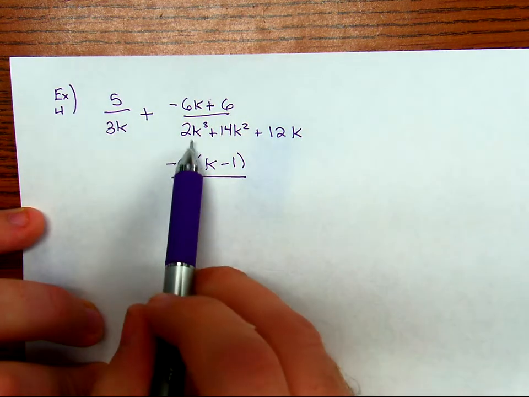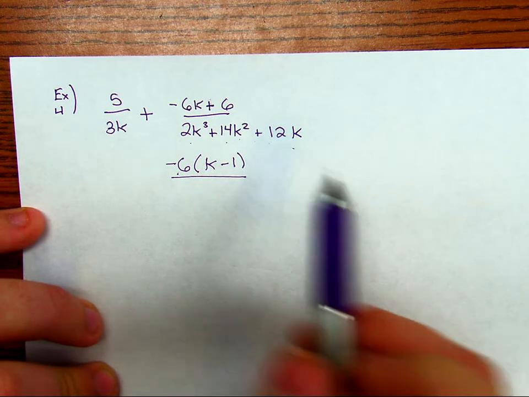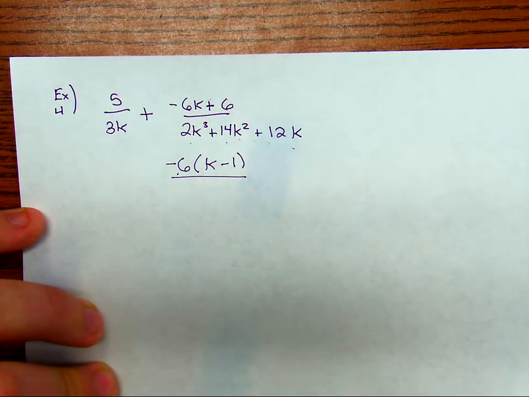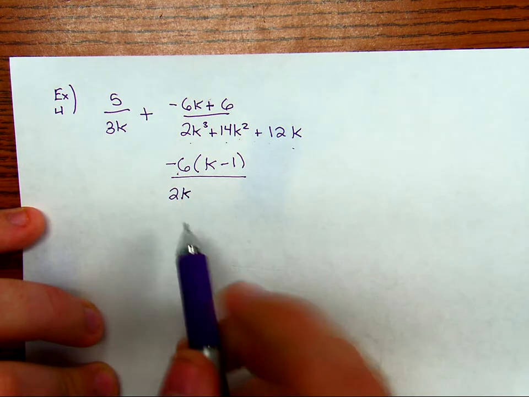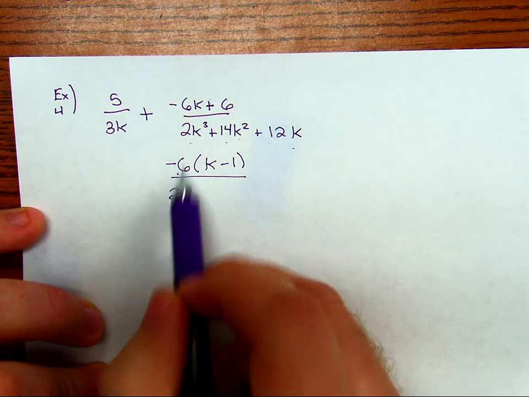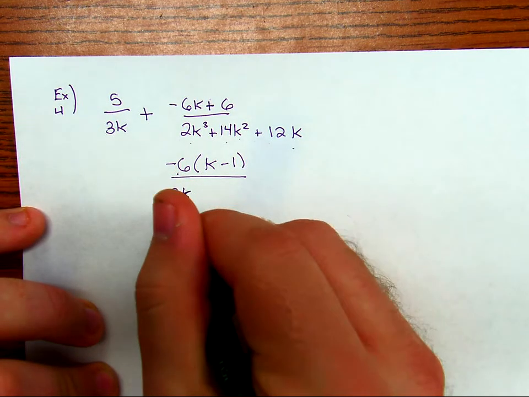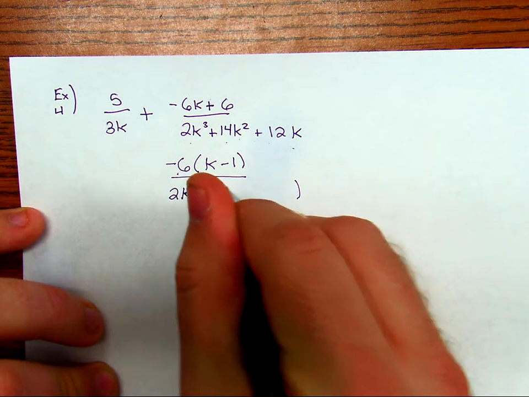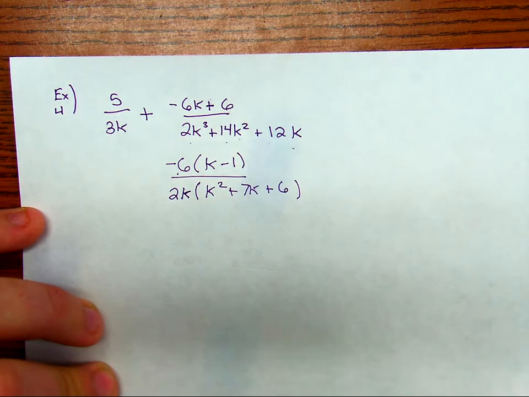Looking at 2k cubed plus 14k squared plus 12k, there is a GCF of 2, plus there is a GCF of k. So we're going to pull those out. The reason why the 2 is going to be advantageous is because it's going to cancel with that GCF of 6 up top. So 2k pulled out is going to then leave k squared plus 7k plus 6.